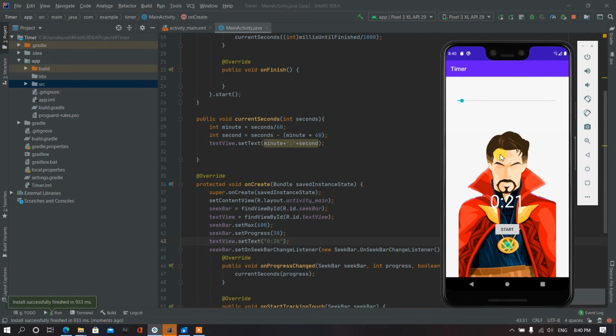So it's working now. What we have to do, when the countdown stops, we want to have a sound, and we want to stop the countdown also, and we also want to disable the timer.